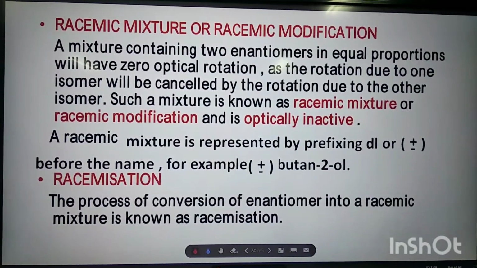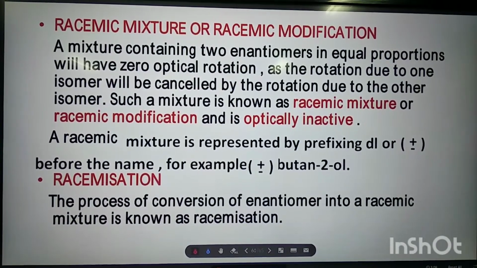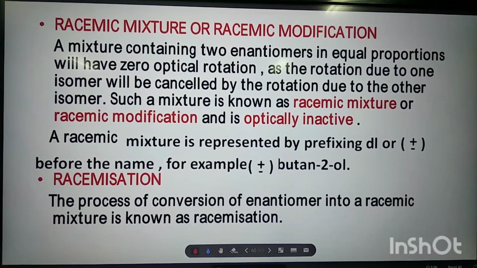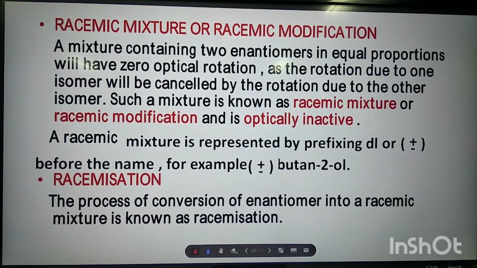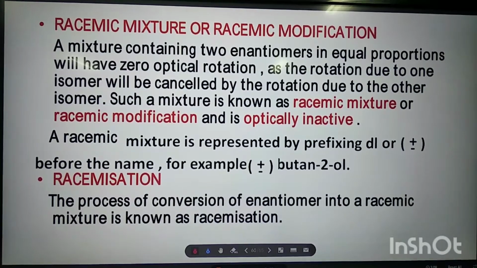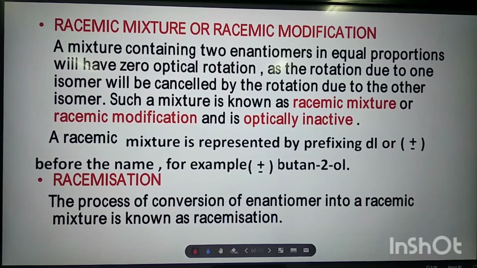Now, let us try to understand another important term, that is racemic mixture or racemic modification. A mixture containing two enantiomers in equal proportions will have zero optical rotation as the rotation due to one isomer will be cancelled by the rotation due to the other isomer. Such a mixture is known as racemic mixture or racemic modification and is optically inactive.